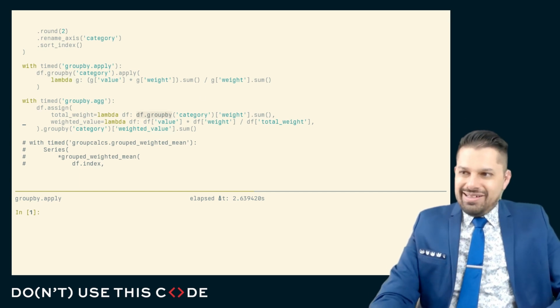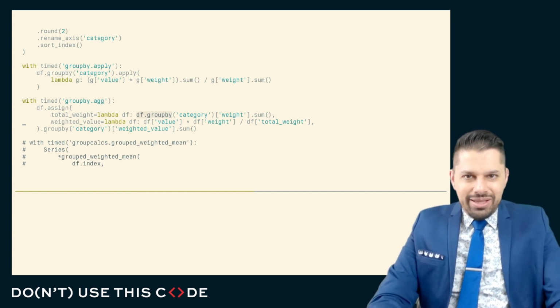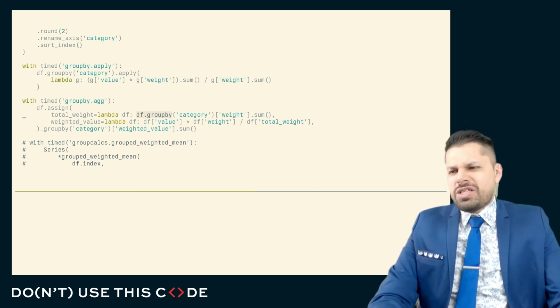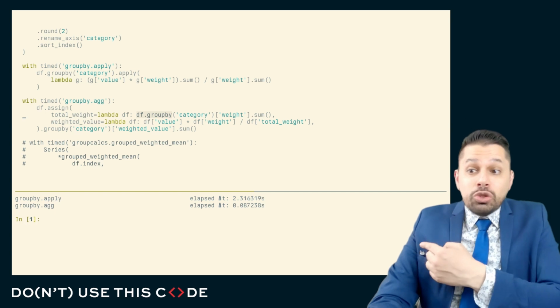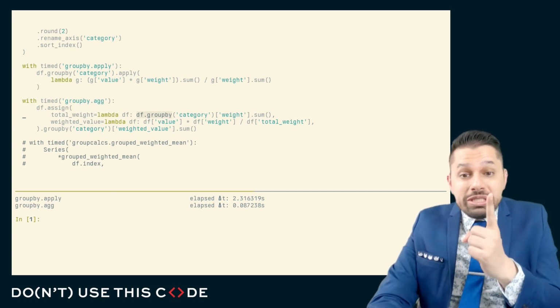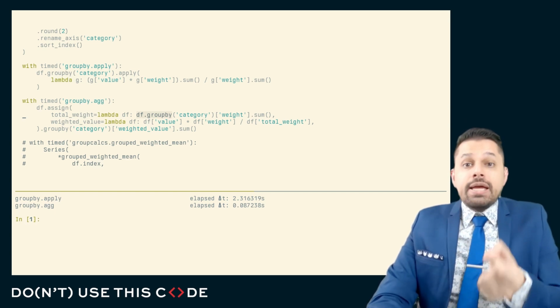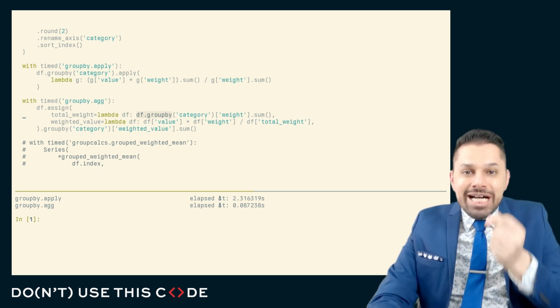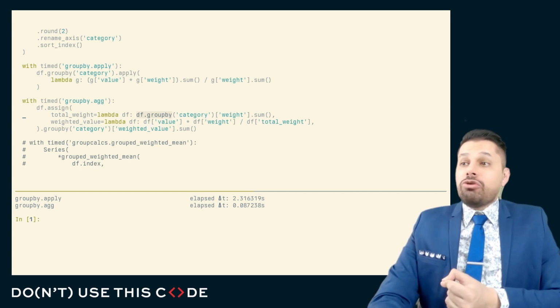And you'll say, well, one group by? How can that be slower than two group bys? You must mean two percent slower. No, look at this. This is ridiculous. Two seconds versus 0.08 seconds. This is more than ten times faster than the group by apply. Group by apply is very, very slow.